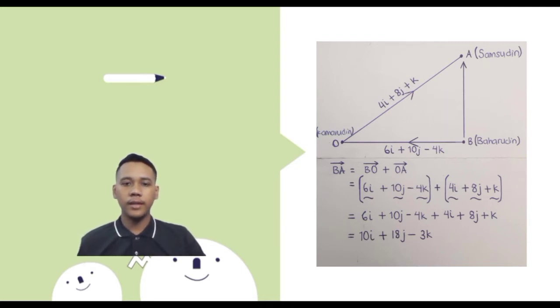The formula will be BA equals BO plus OA, equal to, in brackets, 6i plus 10j minus 4k plus, in brackets, 4i plus 8j plus k. Counting all the numbers, the answer will be 10i plus 18j minus 3k.